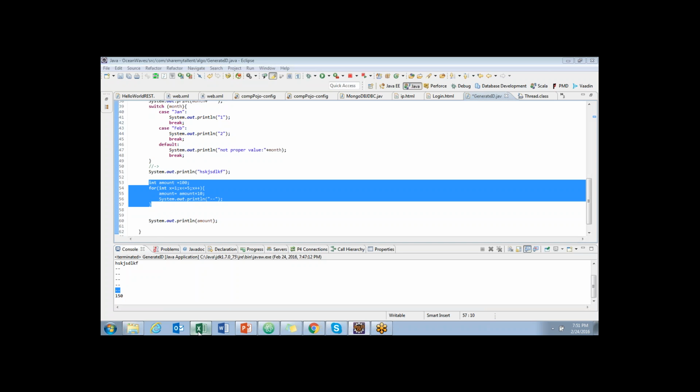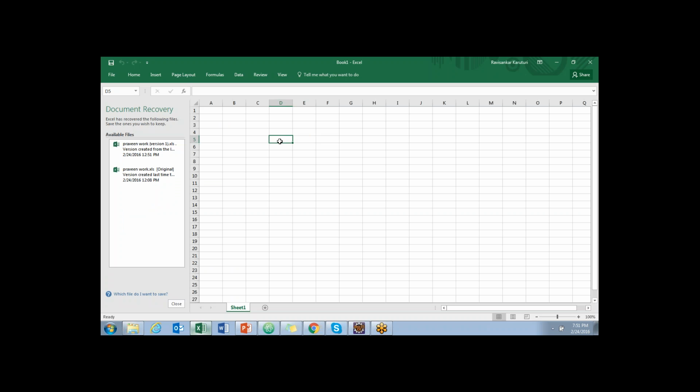So how many programs will you get? You should write one class for if, one class for if else, and the third one would be an example for if else if. Fourth one with switch and fifth one would be for. So you should write 5 different classes, each class having each example.